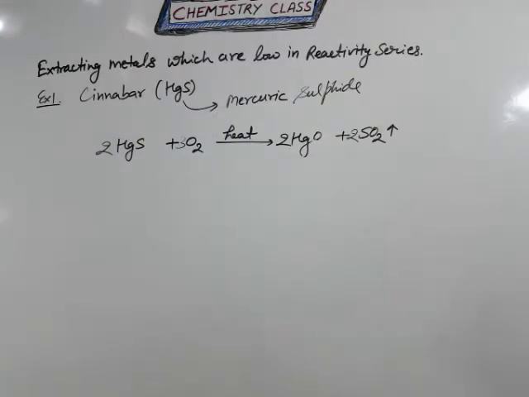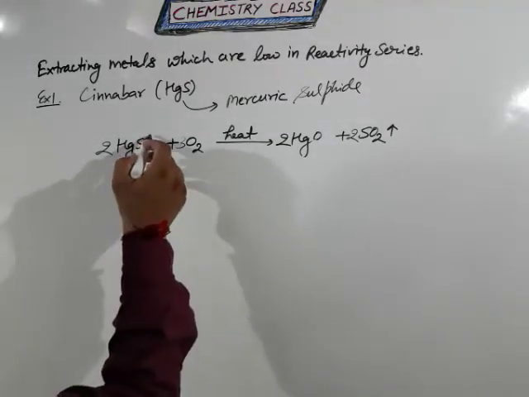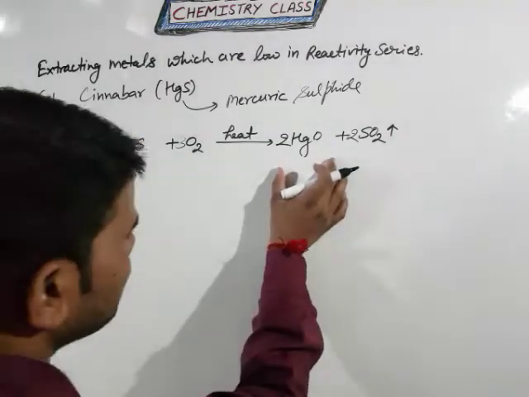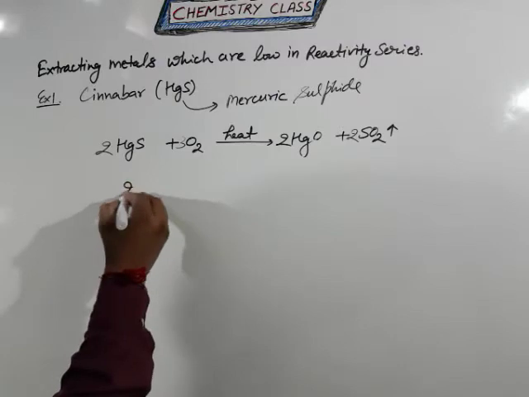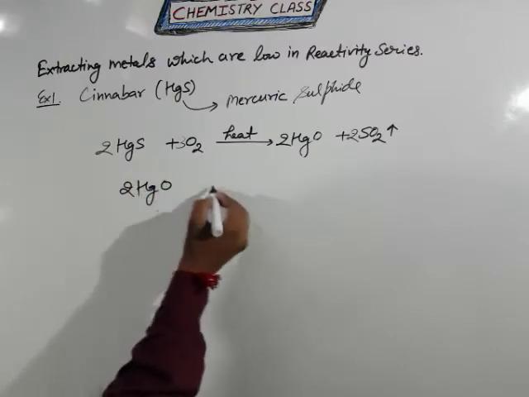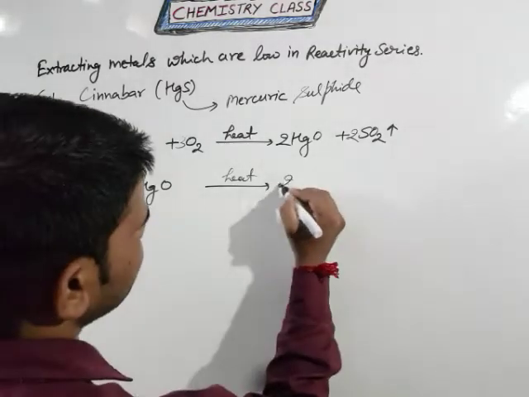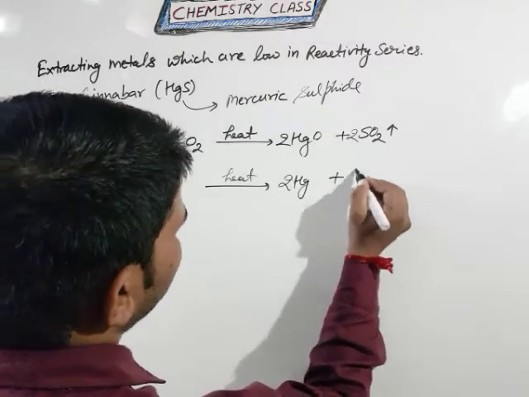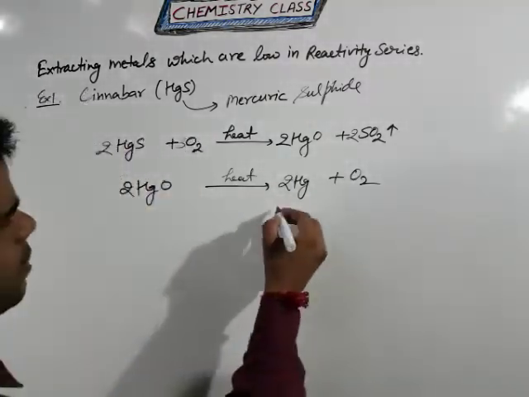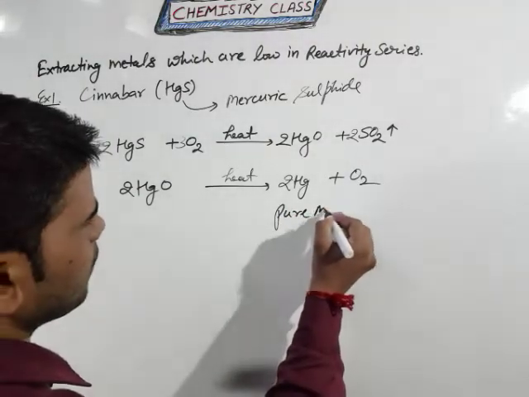Clear? So in this case you can see here sulfide ores convert into the metal oxide, and if you heat this metal oxide again, it will give mercury and oxygen. So this is your pure metal.